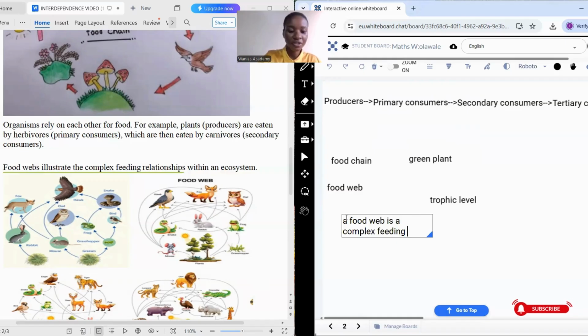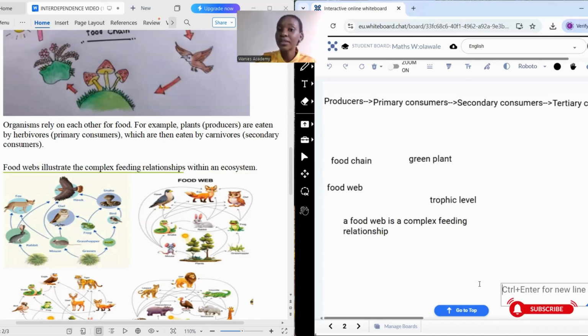Note this down, it will really be of much importance. A food web is a complex feeding relationship which shows more than one organism feeding on a particular organism.